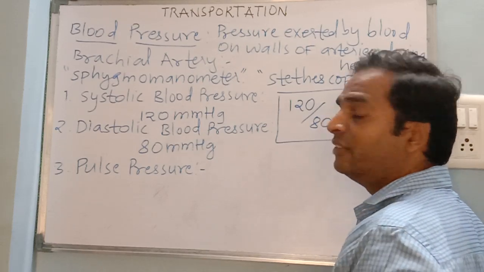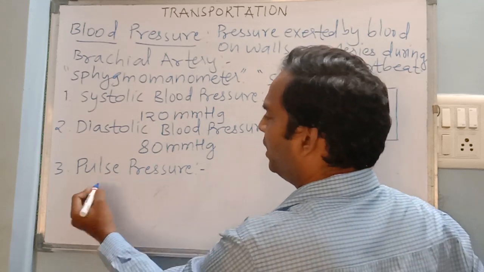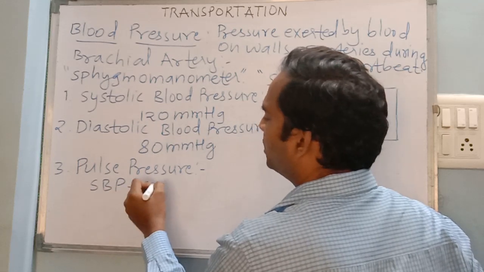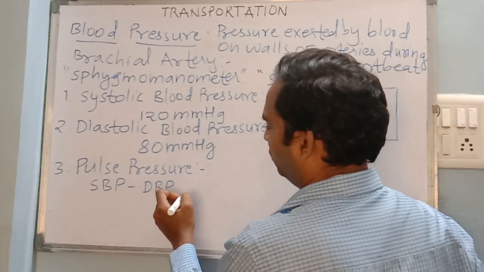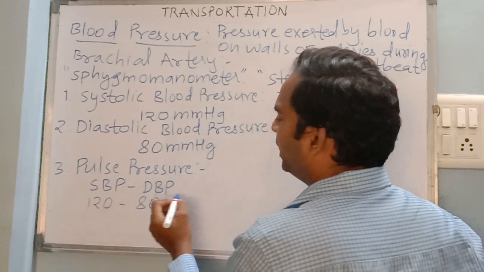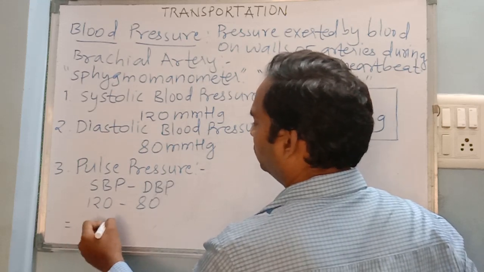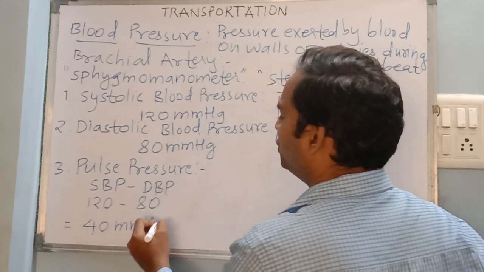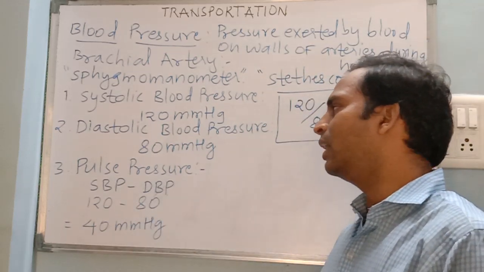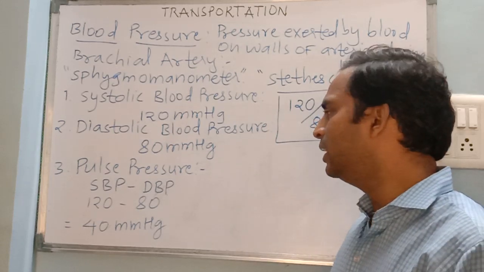So this pulse pressure is the difference between systolic blood pressure and diastolic blood pressure, which can be calculated by the formula systolic blood pressure minus diastolic blood pressure. So if you put values, it will be 120 minus 80 equals 40 mmHg.